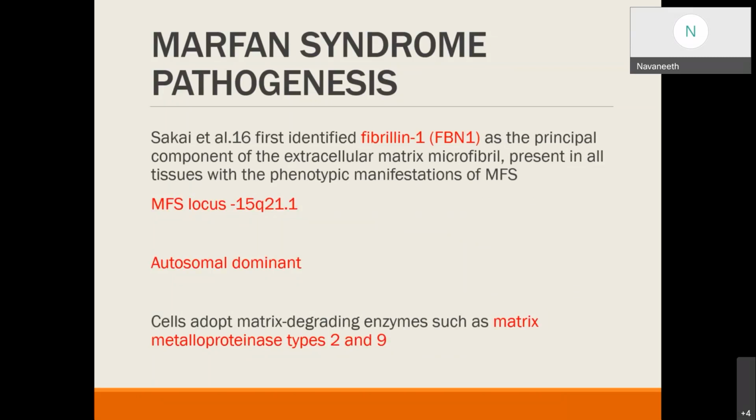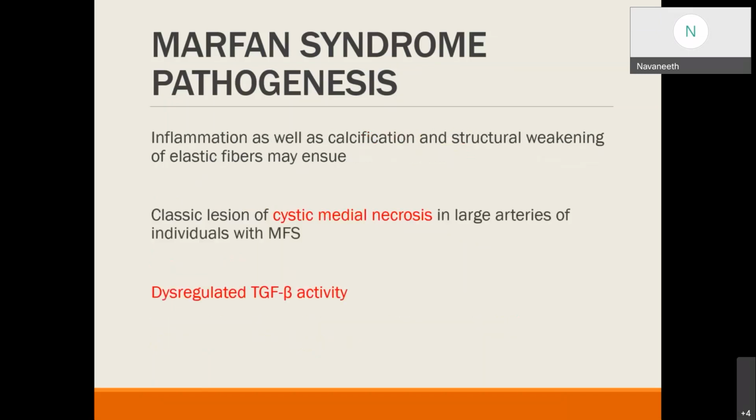Coming to the microfibrils, these microfibrils are required to maintain normal elastic fibers during postnatal life. If proper connections between the elastic fibers and the smooth muscle cells are not maintained, matrix degrading enzymes such as matrix metalloproteinase type 2 and 9 may develop and will cause degeneration of the vessel wall. As the aortic wall homeostasis is disturbed, inflammation as well as calcification and structural weakening of the elastic fibers will lead to aneurysm formation.